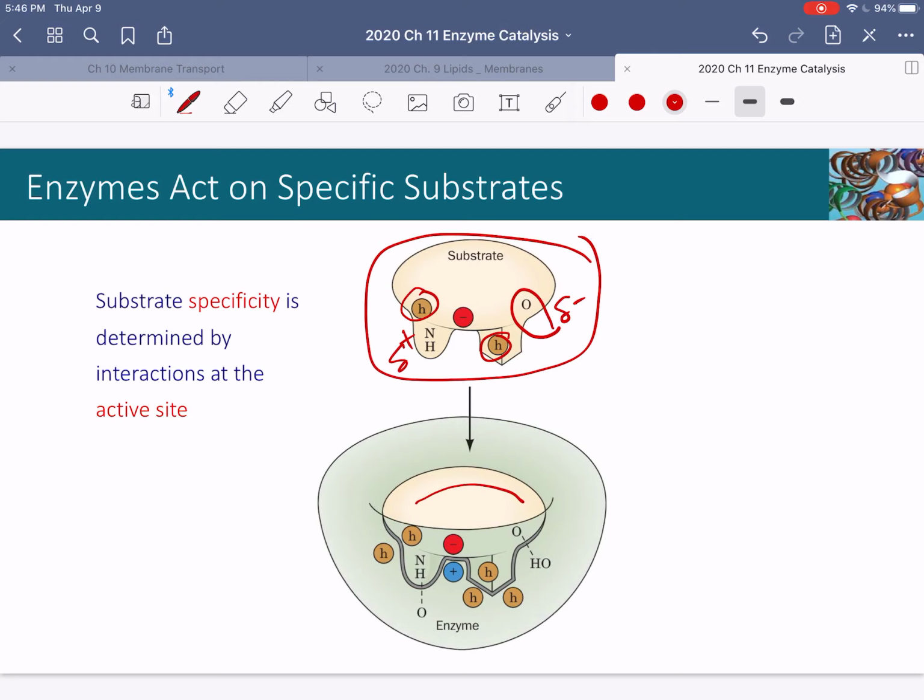And so this enzyme will only bind to this substrate because it has the right shape complementarity, the right polar complementarity with all the hydrophobics facing each other like this and this and this, the right hydrogen bond donor and acceptor complementarity, and charge complementarity. So all of those types of complementarity that we've talked about all semester are going to come into play at the active site of an enzyme when it binds its substrate with such specificity.